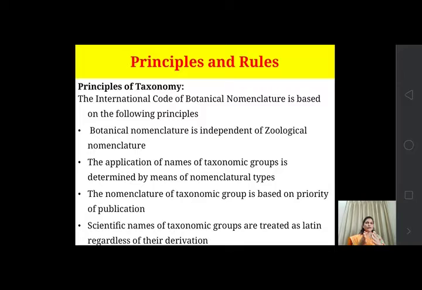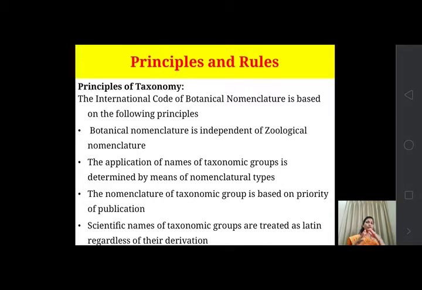The principles of taxonomy: the International Code of Botanical Nomenclature is based on the following principles. These rules are given by the ICBN, the International Code of Botanical Nomenclature. First of all, botanical nomenclature is independent of zoological nomenclature. They are both different. The rules and principles are different from those of zoological nomenclature, and the application of names of taxonomic groups is determined by means of nomenclatural types.